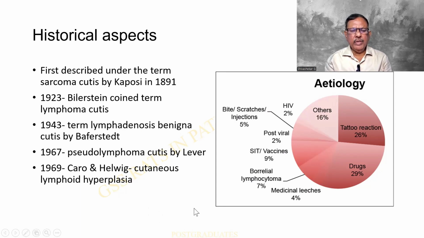And most of the cases have been cutaneous manifestations. Obviously, you find that the etiology could have been bite or scratches, injections, vaccines, Borrelia lymphocytoma, medicinal leeches, and drugs. Tattooing, surprisingly 26%. HIV is 2%. So this is a fairly decent detail that we shall reproduce.